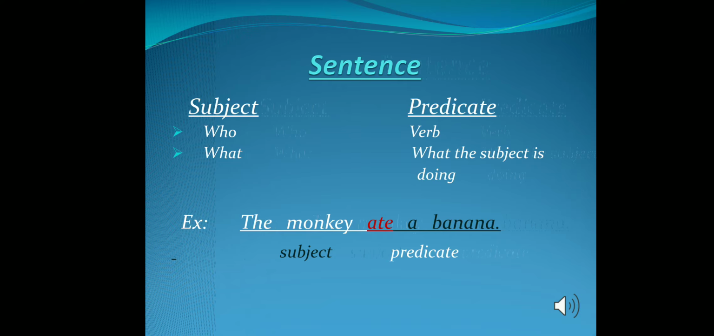Let us look into the example. The monkey ate a banana. So, what do we do at first? We have to select the verb here. So, what is the verb in the sentence? Ate is the verb. So, underline that word. Now, we'll ask these two questions, that is, who and what. Who ate the banana? The answer for this is monkey. So the monkey is the subject here. Ate a banana will be our predicate. We should remember that the predicate must contain a verb.